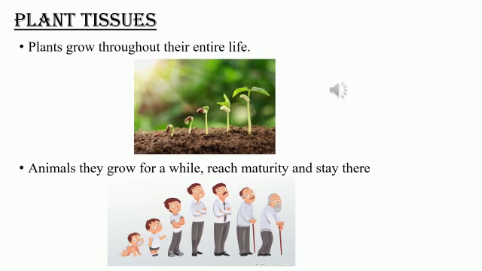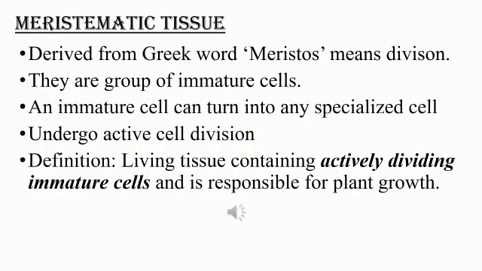So what makes a plant grow throughout its entire life? Are there any specialized cells for it? That we will be studying in this lesson. The cells or tissues which are responsible for a plant growing throughout its entire life are nothing but meristematic cells or tissues. This meristematic tissue is derived from the Greek word meristos, that means division. Okay, so these are a group of immature cells.